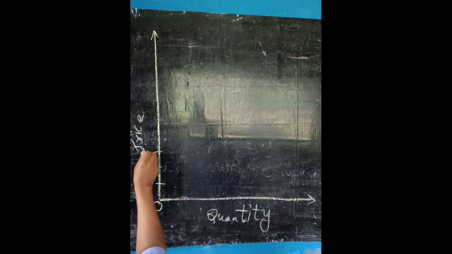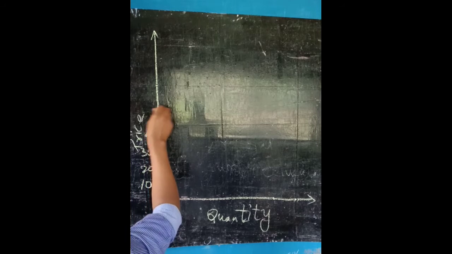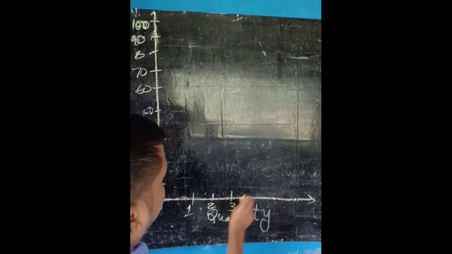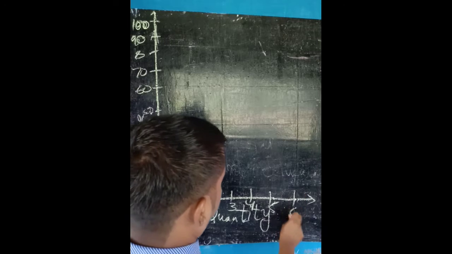Okay, so mark it 10, 20, 30, 40, 50, 60, 70, 80, 90, 100. Take it till 100. Now the quantity demanded: 1, 2, 3, 4, 5, 6.